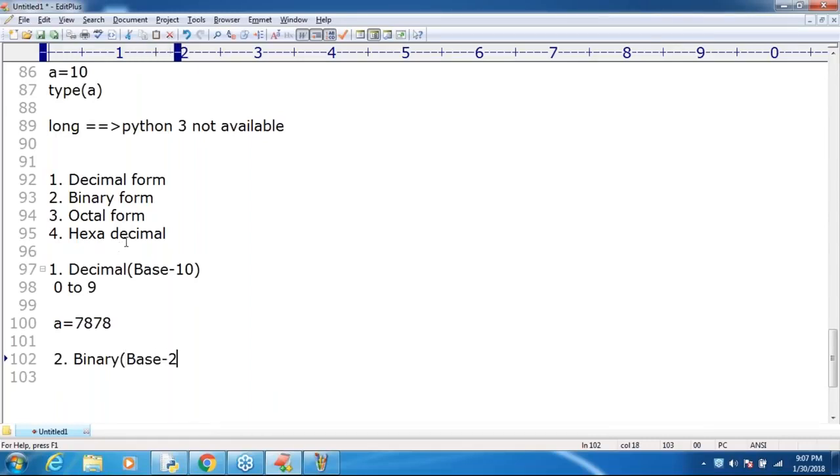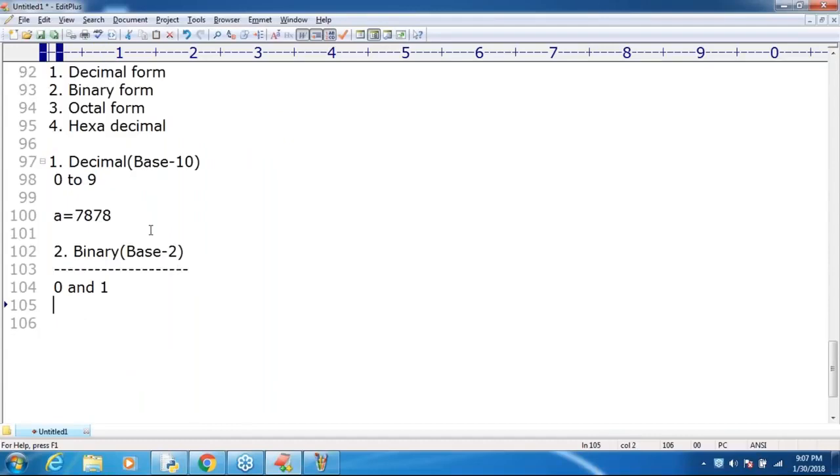Base 2 means which digits are allowed? 0 and 1. Every number can be represented using only 0 and 1. So I'm taking a = 1111. Can you please tell what is this value?